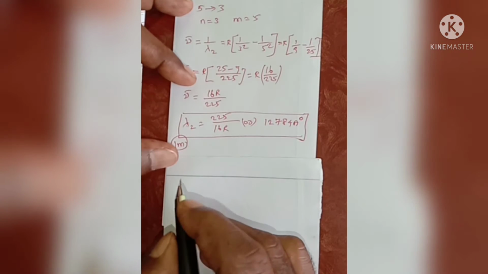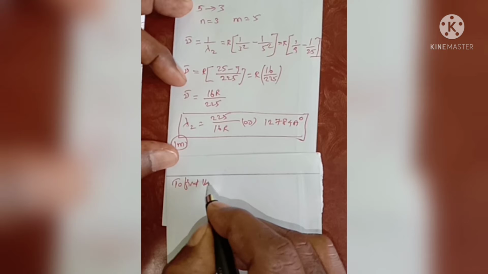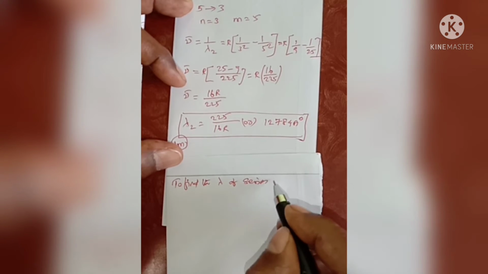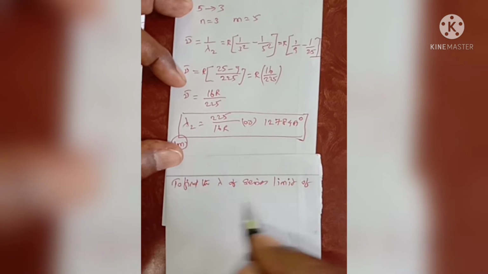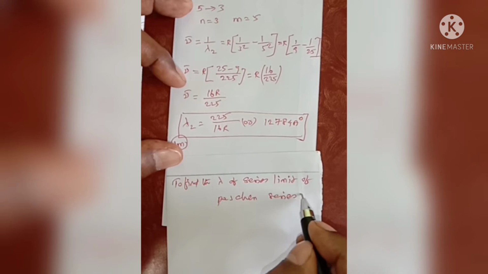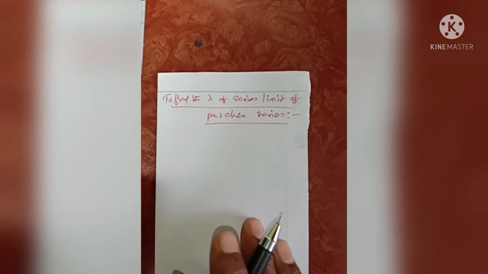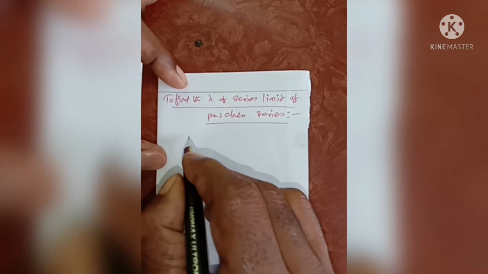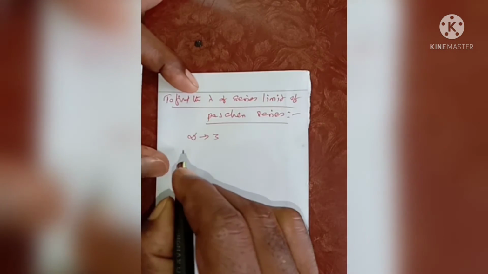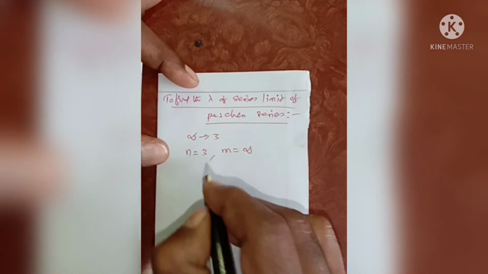Next, to find the wavelength of the series limit of the Paschen series. The series limit transition is infinity tends to 3, so n is equal to 3, m is equal to infinity.